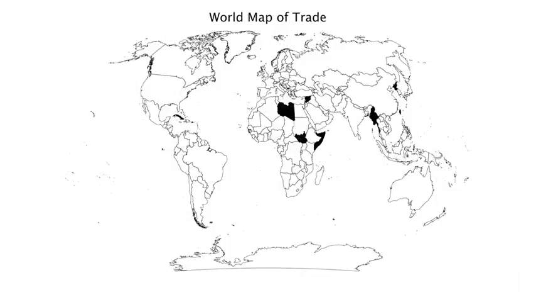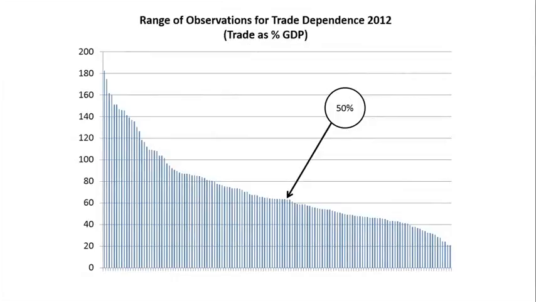Okay, now let's look at the importance of trade in individual economies. What we've done is we've added the exports and imports together and expressed the total as a percentage of GDP. Note, though, that there's an element of double counting. So, because of this, we add both values, and they can be very, very high. Even after eliminating Hong Kong and Singapore, the trade dependence can reach over 180% of GDP. As we scroll through the decile maps, there's not a great deal that emerges by way of a pattern, either in terms of regions or in terms of development levels.